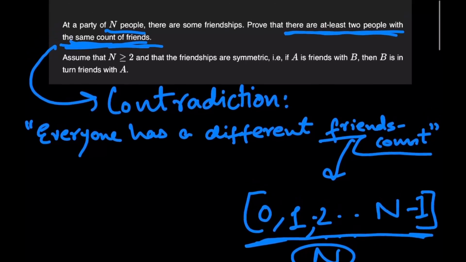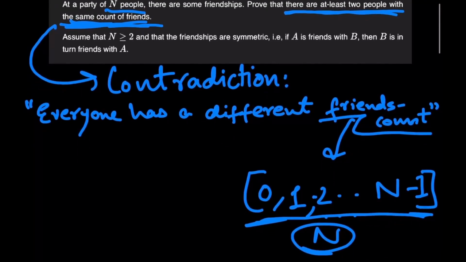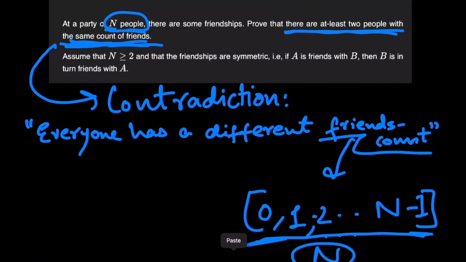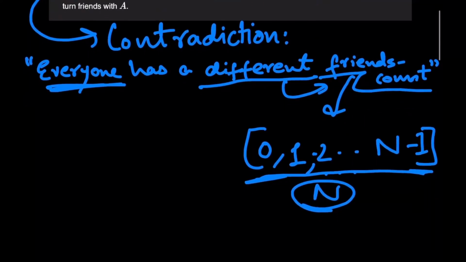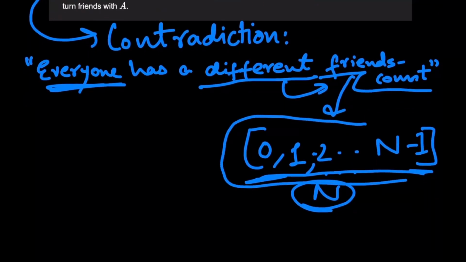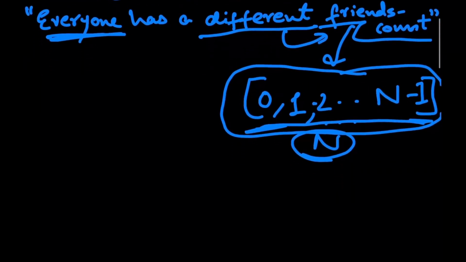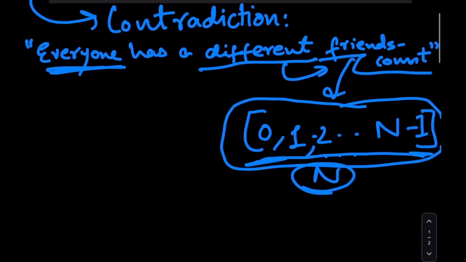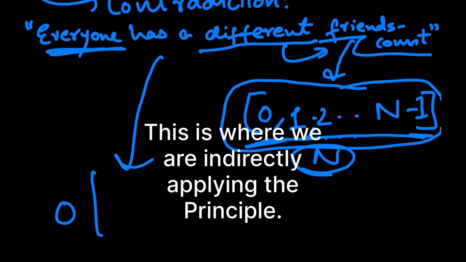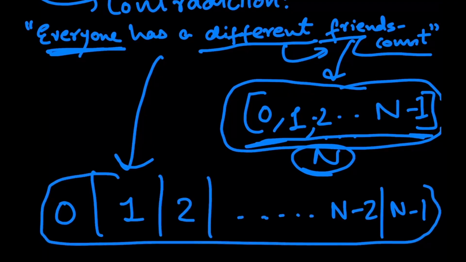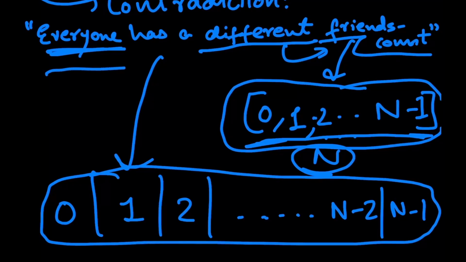Now, the other thing that we have to realize is, since there are n people, and our assumption states that every single one of those n people has a different value for the friends count, and the friends count can only have n different values, that means that there is only one configuration that is possible that would satisfy the given assumption, and that would look something like this. This is the only configuration that would satisfy the given assumption.